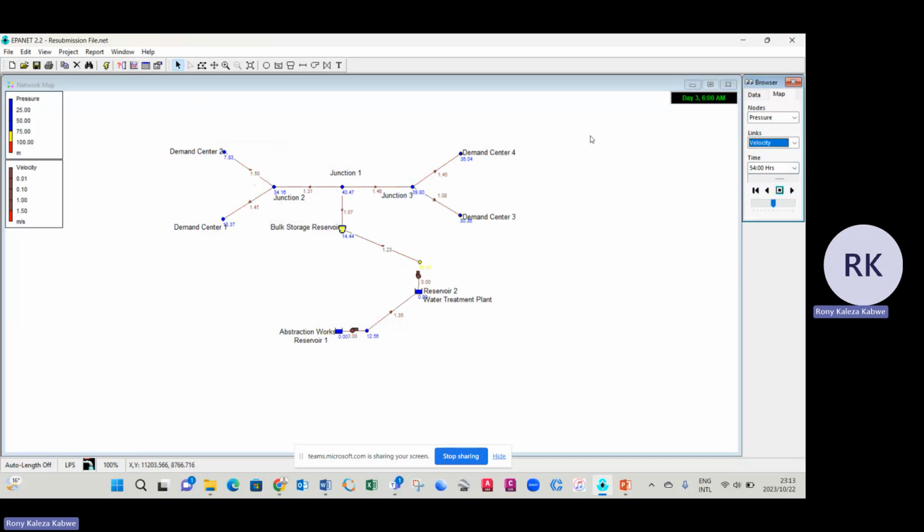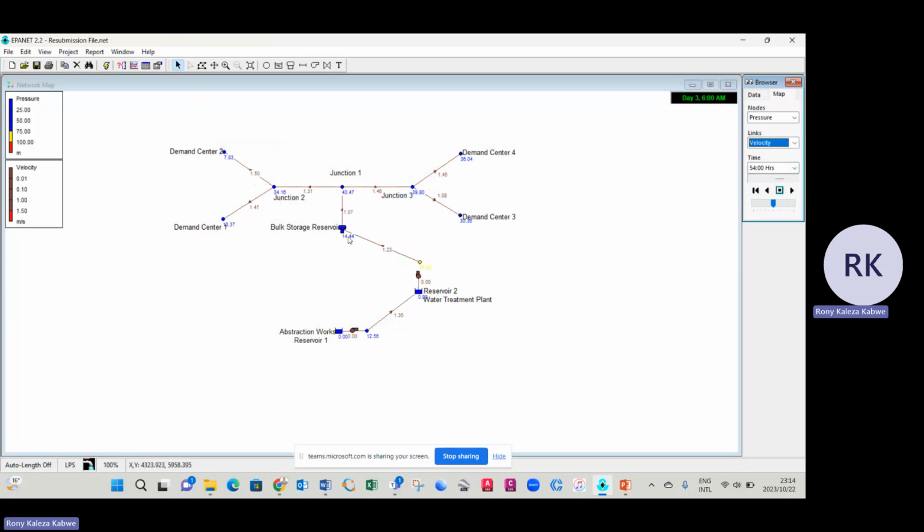All right, so this is the simulation that we run, and you can see already this is day 3 at 6 a.m. This program was very helpful for us to understand how the hydraulic system of the water supply works. It helped the learner to understand flow and velocity, and also adjusting the pipes, the length of the pipes, and the reservoir and how much water can be stocked here and then given to all the demand centers.